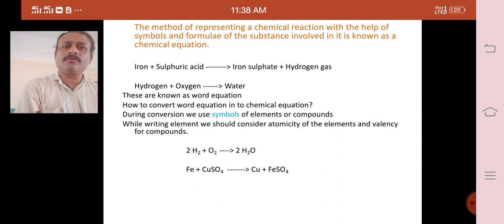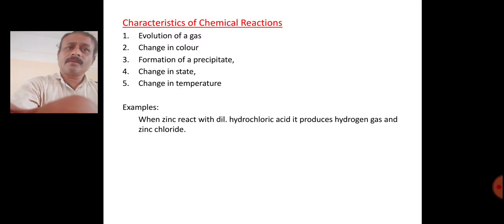To write the compound formula, last year we studied how to write it. We have to write the symbols of those two elements and their valencies. Here, hydrogen and oxygen: hydrogen valency is 1, oxygen valency is 2. When you crisscross these two, you will get the formula H2O, so that's why I have written H2O. The same in the case of iron, when it combines with CuSO4 it forms copper and ferrous sulfate. So these are all about